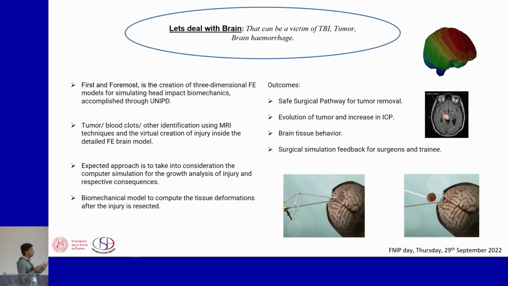So what are some of the outcomes? First is it will be a very safe and sound surgical pathway for the tumor removal. At the same time, we are checking how the evolution of the tumor is going on. And with respect to it, how the brain tissues are going to react once this particular tumor or the clotting increases. So we will check the brain tissue behavior. At the same time, this simulation will help surgeons and training for educational purposes.